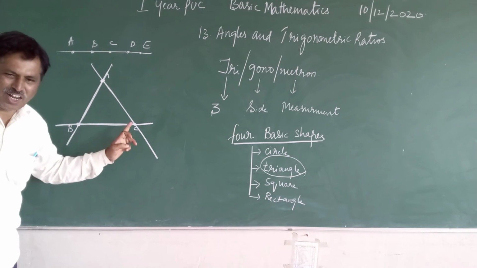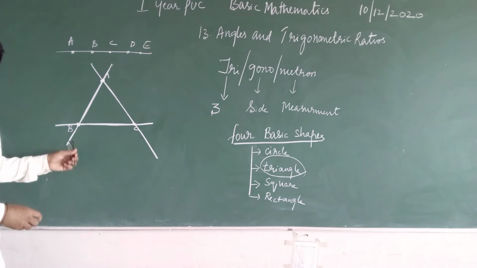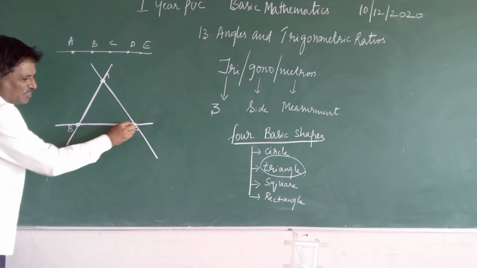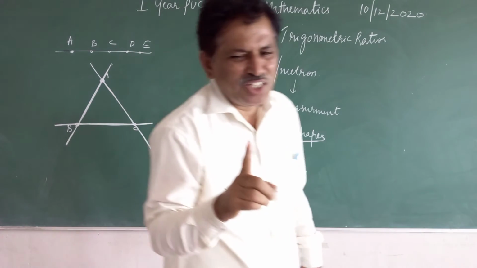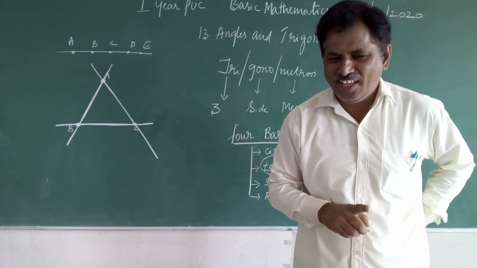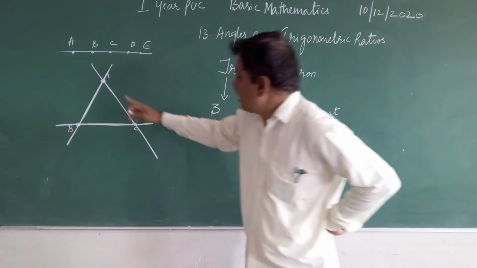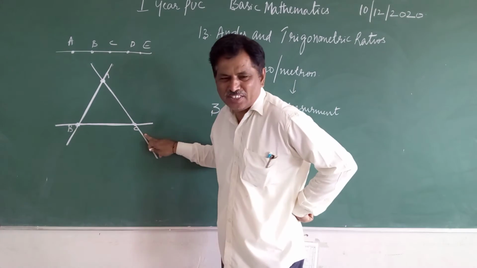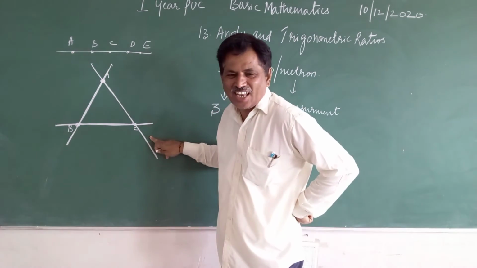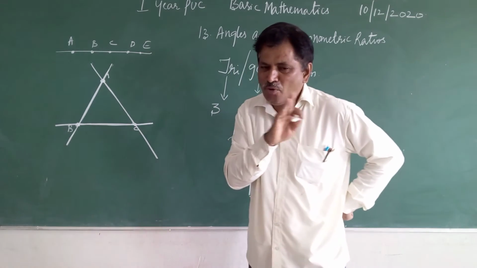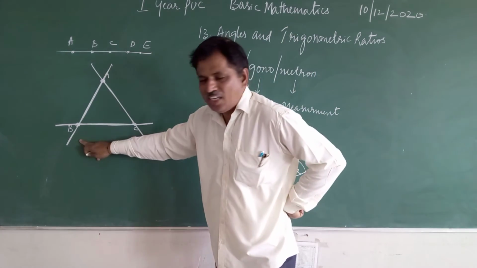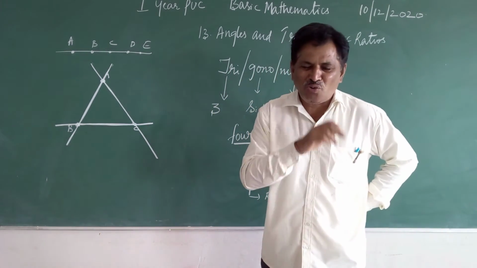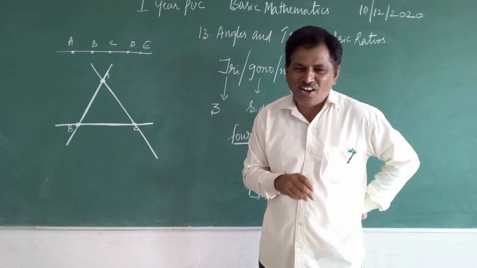So in total, in this shape, how many points are there? One, two, three. Three points are there, and all three points are non-collinear. They are not on the same straight line. On this line there are only two, AB, it is not collinear. On this one there is BC, not collinear. On this one there is AC, non-collinear. Collinear means a minimum of three points should be on the same line. But here there are two on this line, two on this line, and two on this line. So all the points are non-collinear.